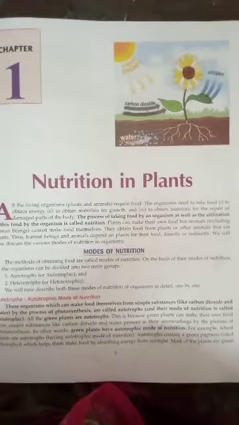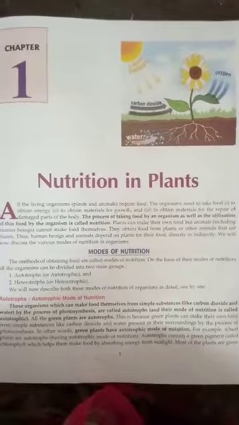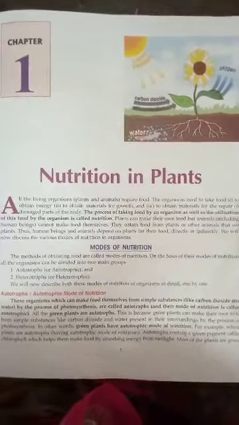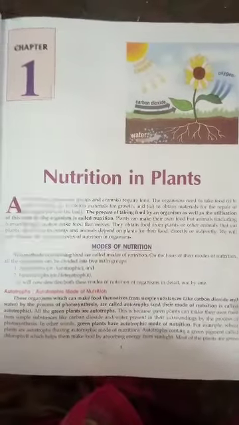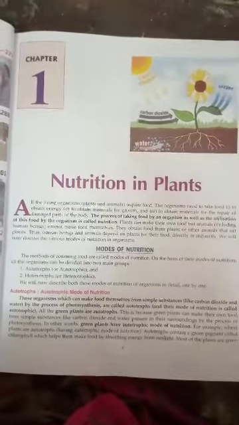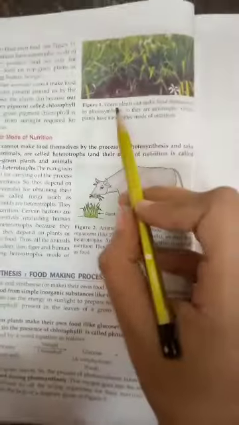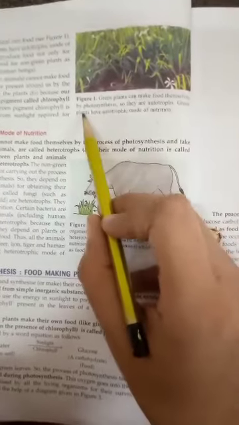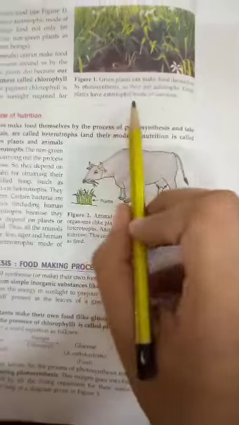They take in carbon dioxide from the air, and water, and sunlight. They use sunlight for making their own food. So green plants can make their own food with the help of sunlight and water. See figure 1. Green plants can make food themselves by photosynthesis, so they are called autotrophs. They have an autotrophic mode of nutrition.